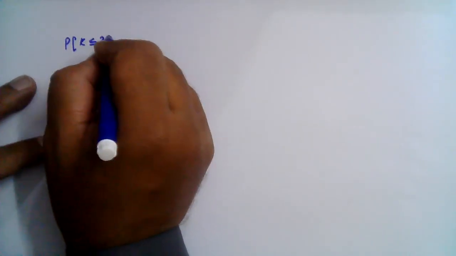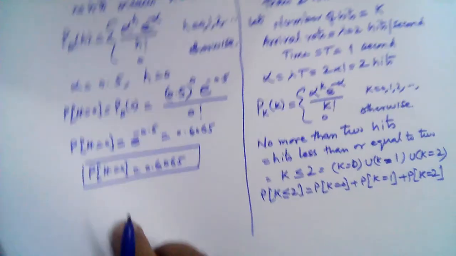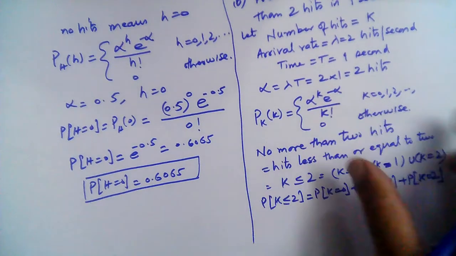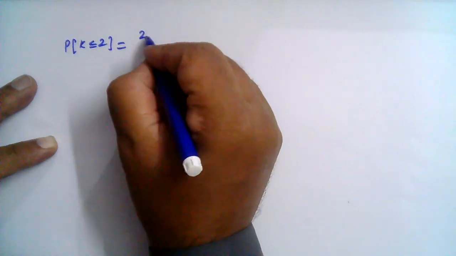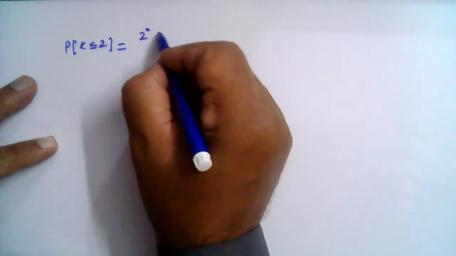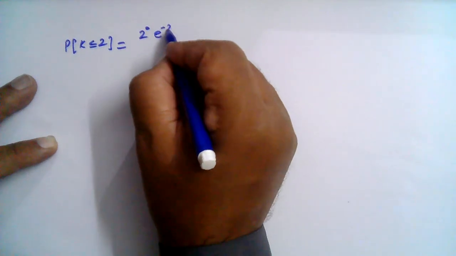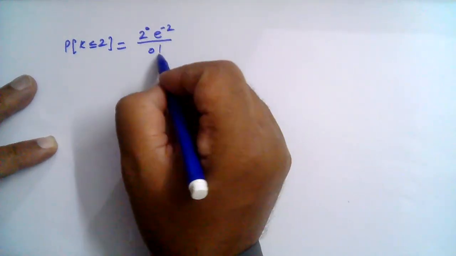So the probability that k is less than or equal to 2 is equal to, now alpha is 2, right? And for the first case, k is equal to 0. We put k is equal to 0 here. So alpha is 2 and k is 0, and e raised to the power minus alpha, alpha is 2, divided by k factorial, k is 0 in this case.